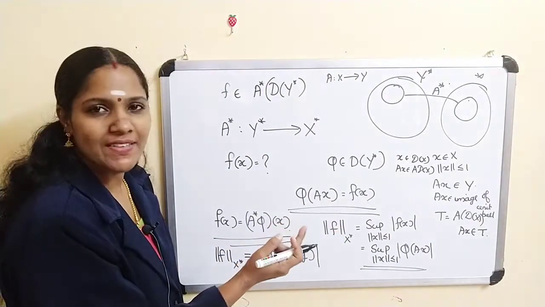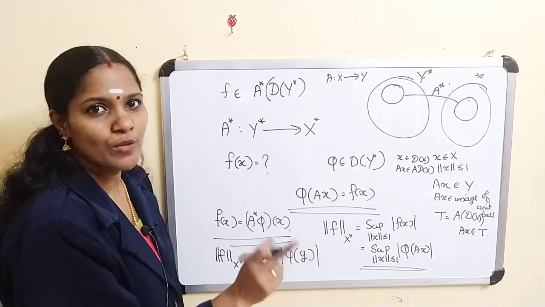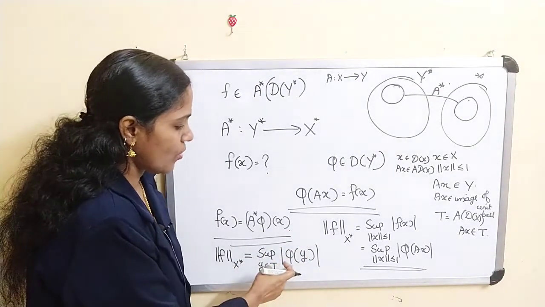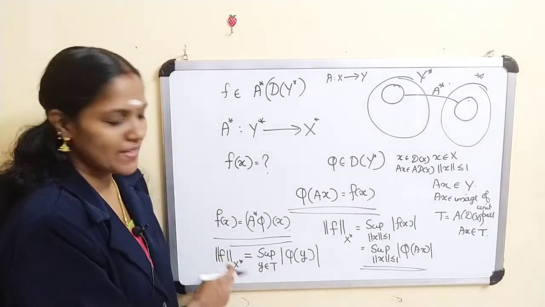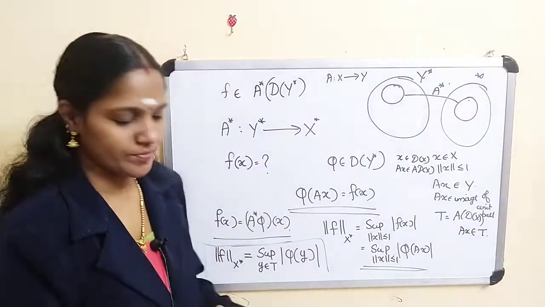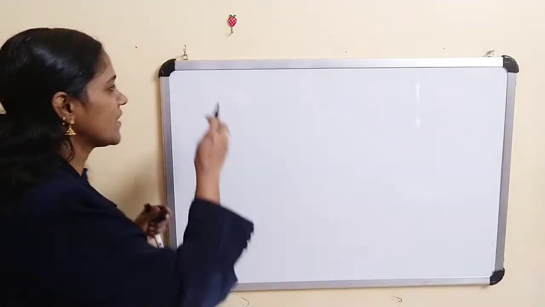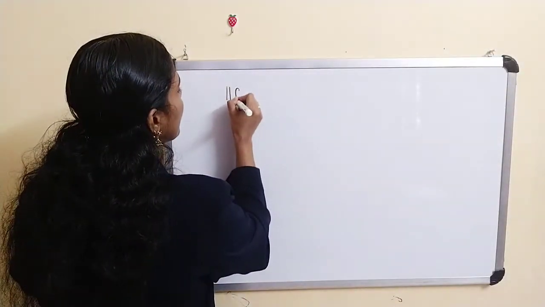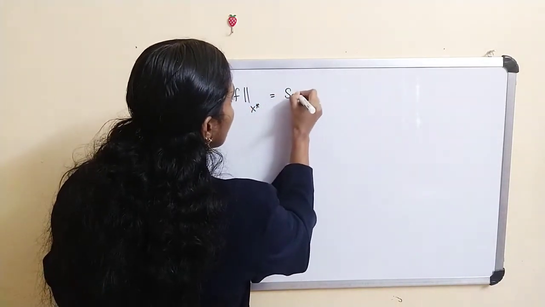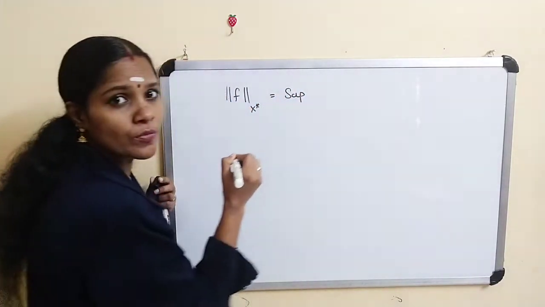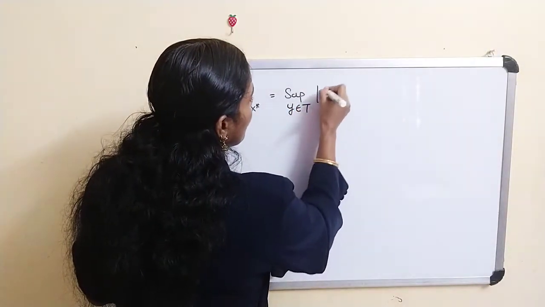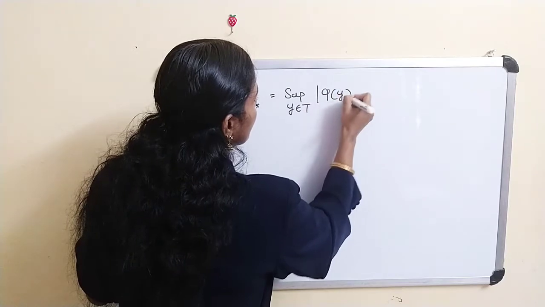If norm of x less than or equal to 1, clearly Ax belongs to T, therefore y belongs to T. Hope this definition is okay. Now thus we get norm of f in X star is equal to the supremum over y belonging to T of mod phi of y.